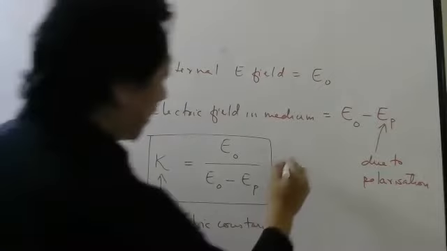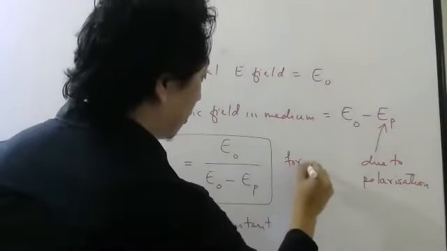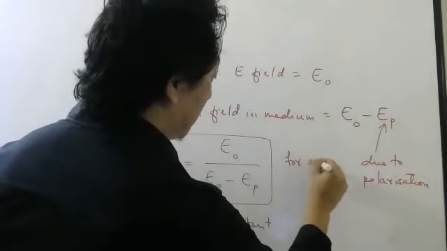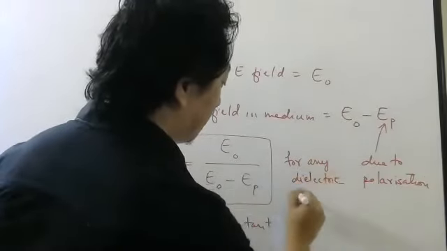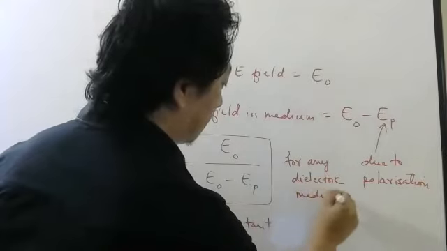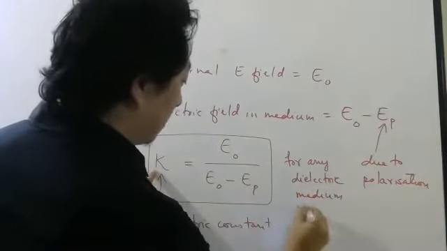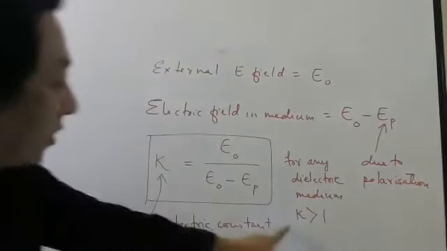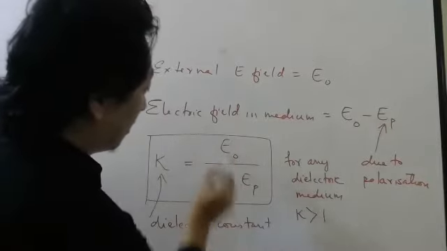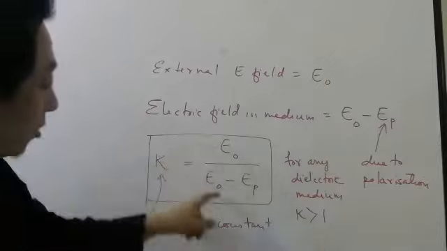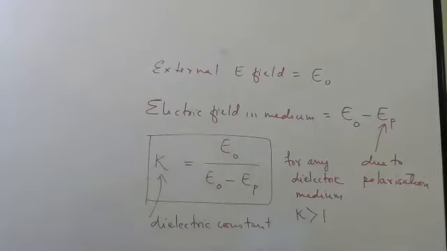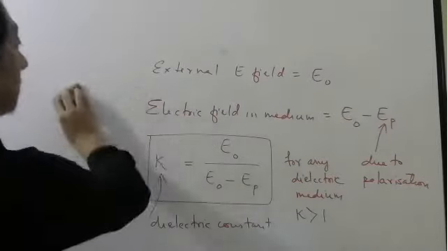And now you can tell me, for any dielectric medium, this K will be greater than 1. Why will it be greater than 1? Because numerator is more than denominator. Okay. Make a note of this.